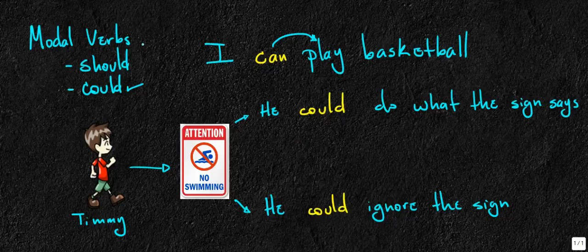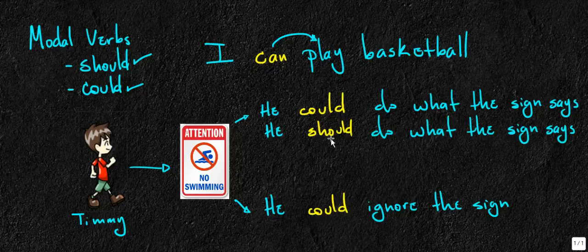So I'm going to use should, because should expresses that the verb that you use is a good idea. So I'm going to say, he could do what the sign says, but he should do what the sign says. It's a good idea. Okay? So now, should over here is telling me that this is a good idea.